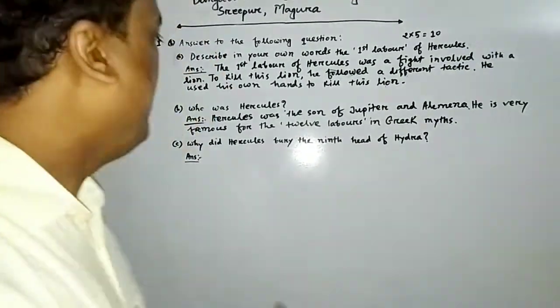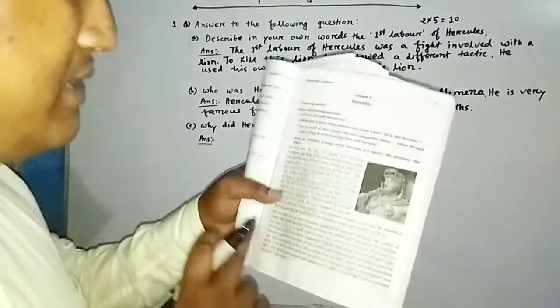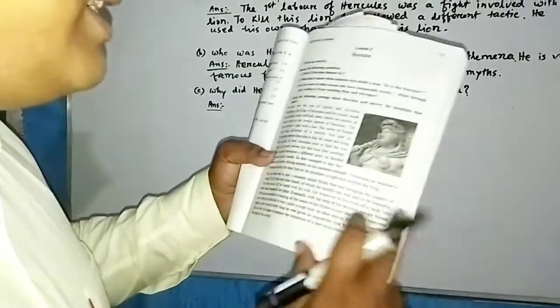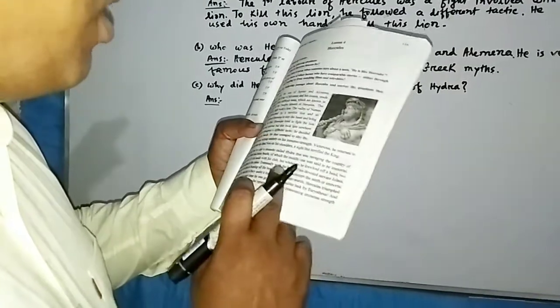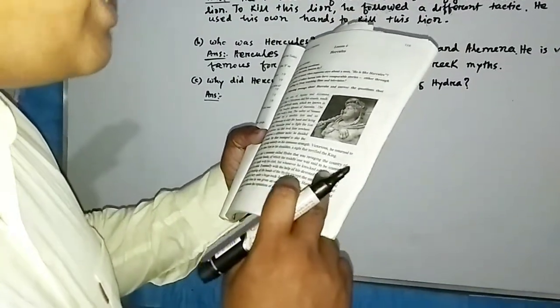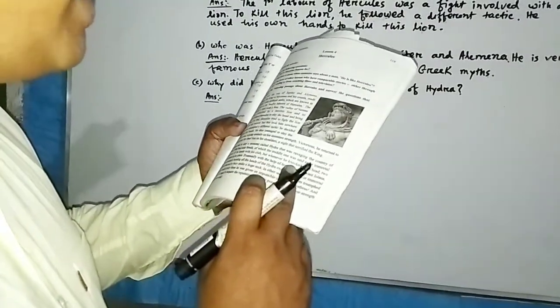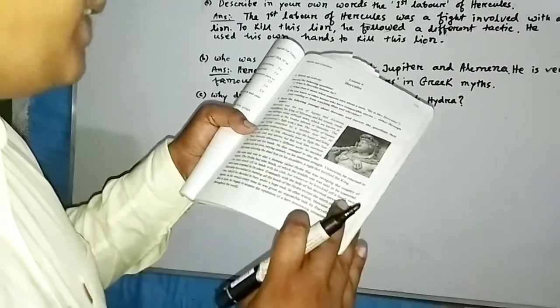Anyway, so why did Hercules bury the 9th head of Hydra? So let's find out the answer. Called Hydra, that was ravaging the country of Argos. The Hydra had 9 heads, of which the middle one was said to be immortal. Our hero struck off its heads with his sword, but whenever he knocked off a head, 2 new ones erupted in its place.